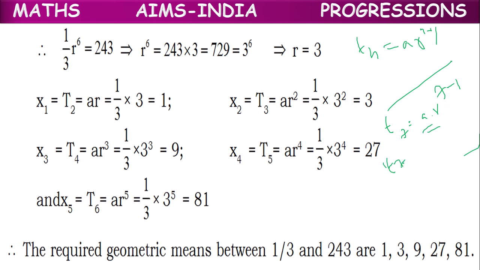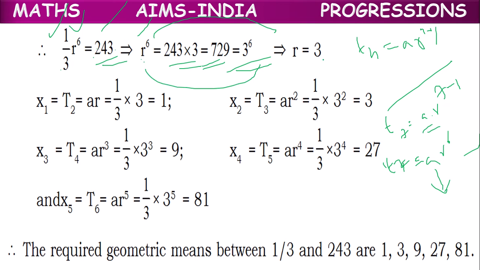T7 equal to a into r power 6, which is equal to 243, and the a value we already know, 1 by 3. So 1 by 3 r power 6 equal to 243. So r power 6 equals 243 into 3, which is 729, and can be written as 3 power 6. As the powers are same, we can equate the bases, so the r value will be equal to 3.